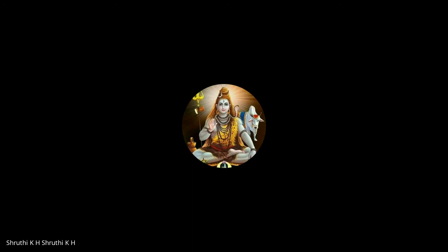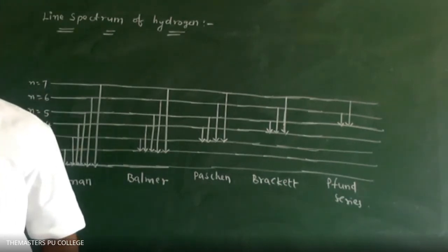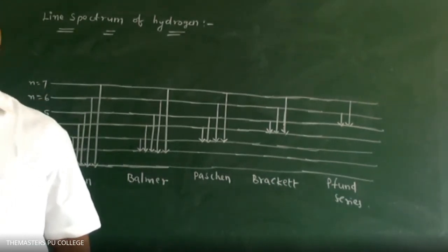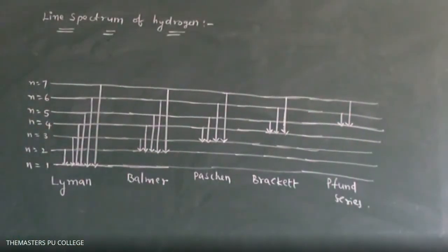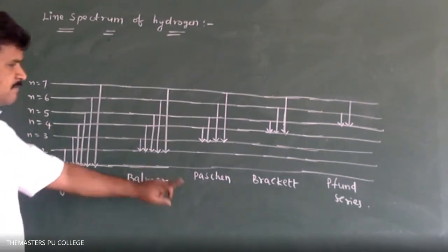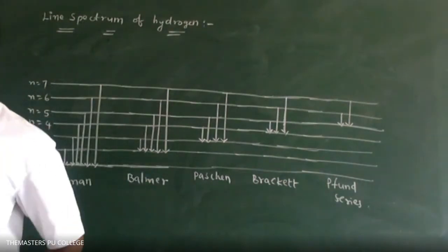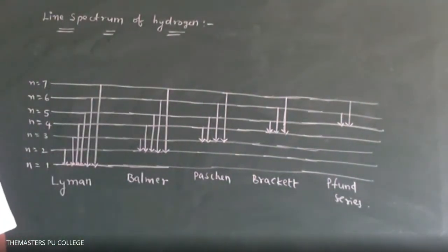They are Lyman, Balmer, Paschen, Brackett, and Pfund. Please draw this one.